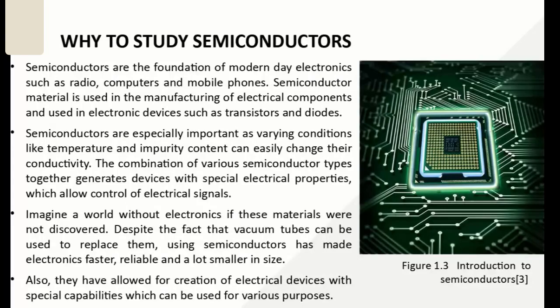If you have any solid which conducts electricity, it may be due to semiconductors or maybe due to metals, because we know that metals are also good conductors of electricity. We are studying semiconductors here because they behave as an insulator at 0 Kelvin.